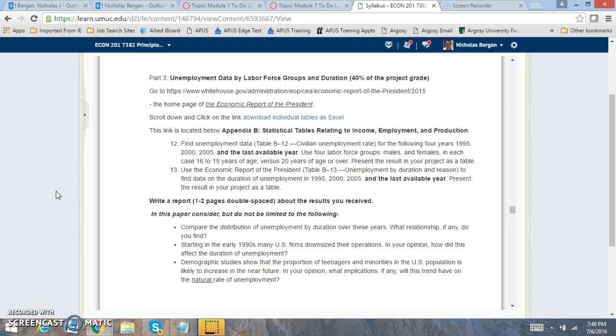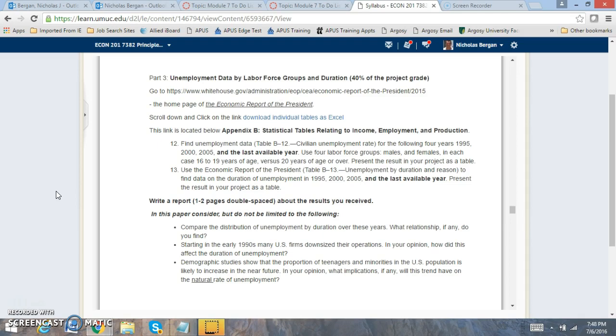After you're done with that, use the Economic Report of the President. Present your results in your project as a table. Now you want to compare the distribution of the unemployment over these years. Is there any relationship that you think exists over these years? Do you see anything that might exist that might create opportunities in markets? Okay, so make sure to focus on that.